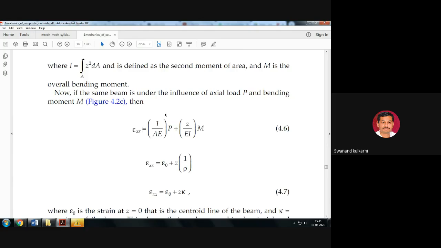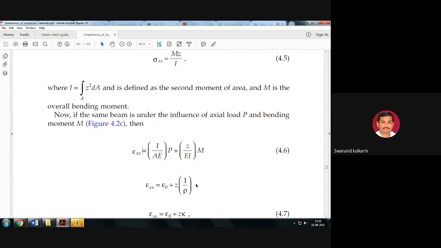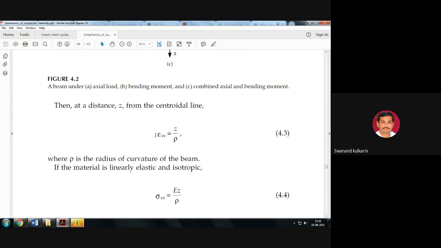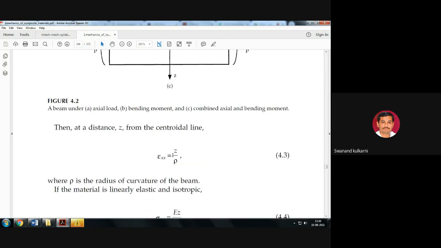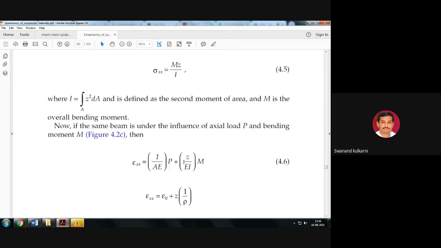Then the strain along the x-axis, with reference to its central strain axis, is given as epsilon 0 plus z into 1 upon rho, because we already have one derivation available that the strain along the x-axis for the bending case is z upon rho.